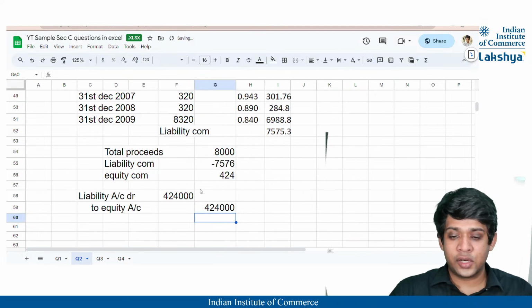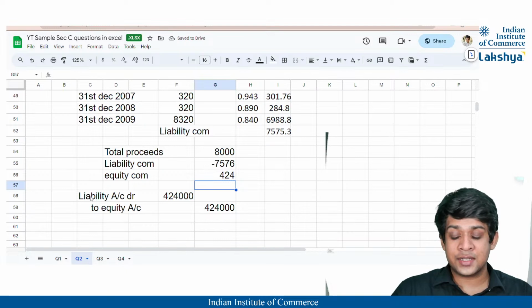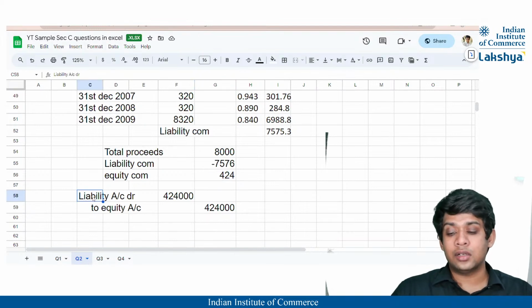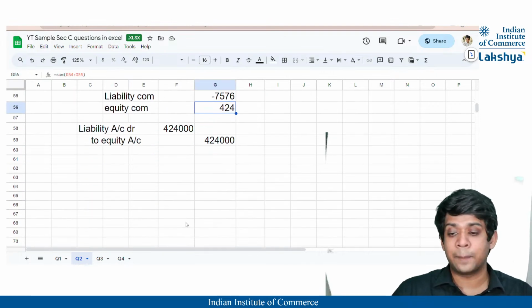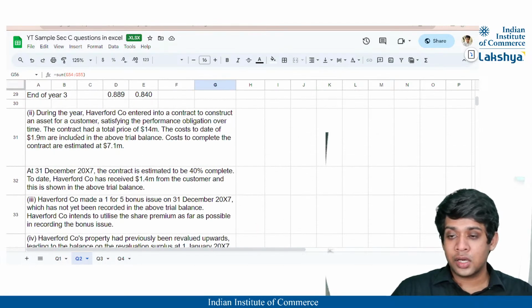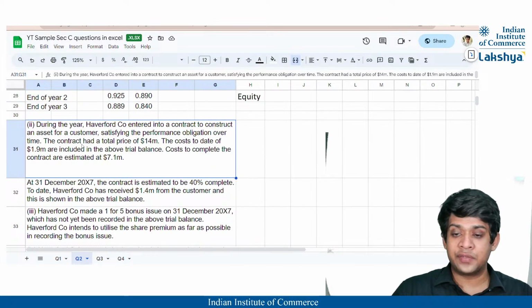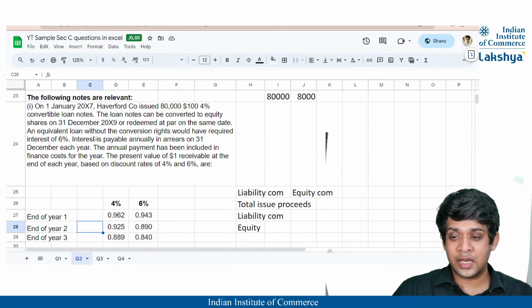Right? So this is our first adjustment which was required to be made. Always remember, when in the financial statements you state, liability will be 7576 and equity will be 424. Okay, just keep that in mind. Now let us look at the next working note. The next adjustment. So we are done with the first adjustment.